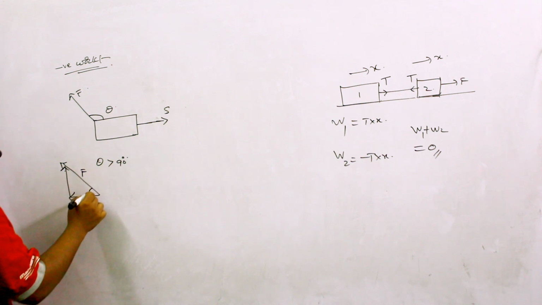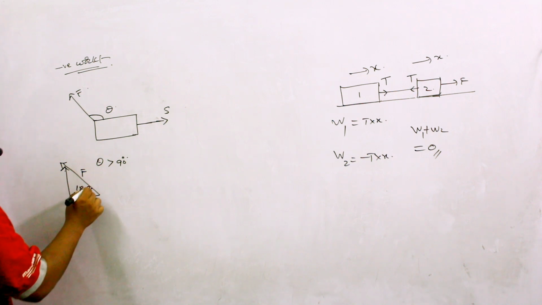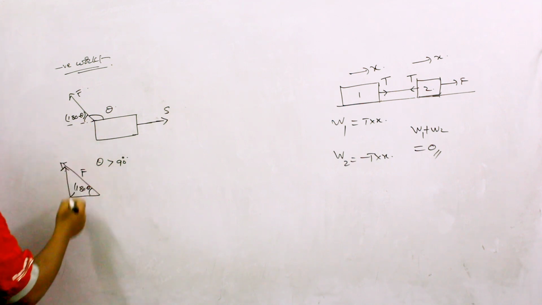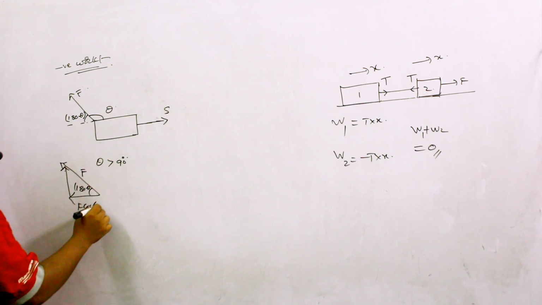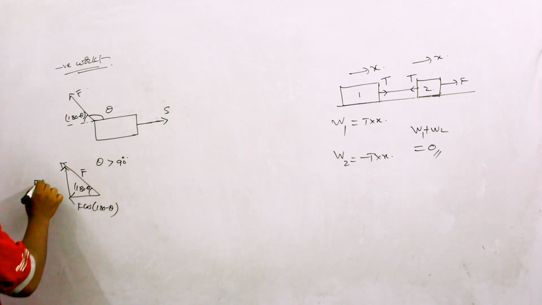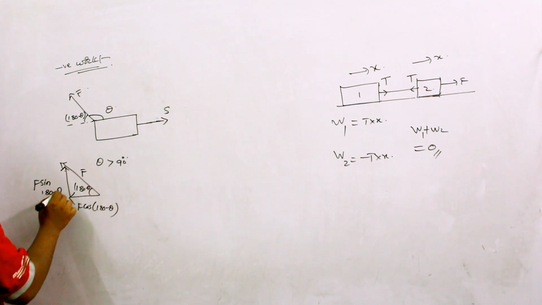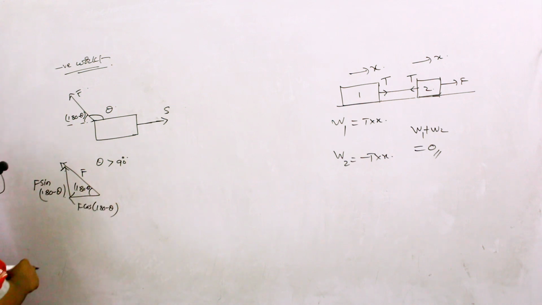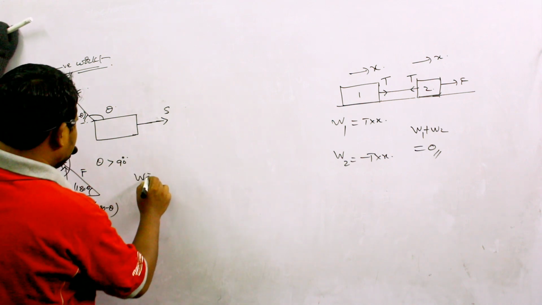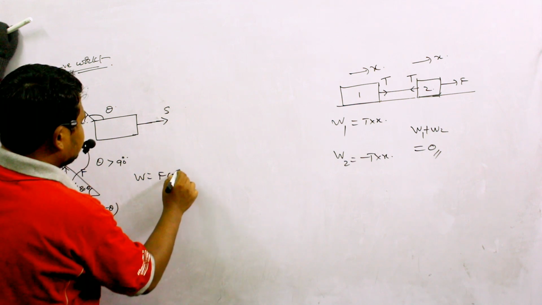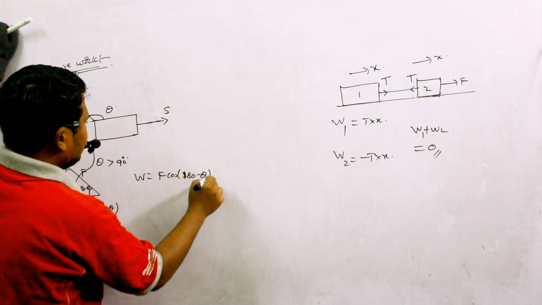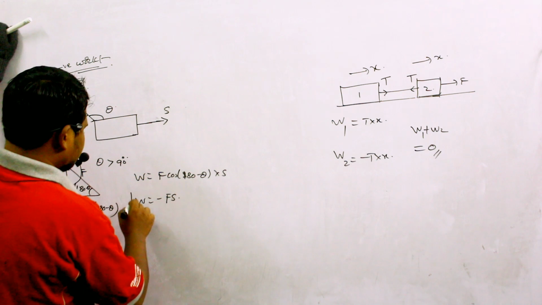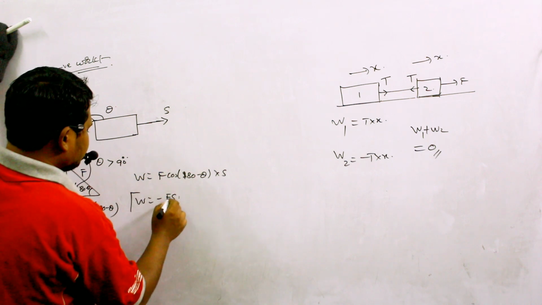This is F, this is 180 minus theta. So I am taking this angle now. If this is theta, this angle will become 180 minus theta. This becomes F cos(180 minus theta), and this becomes F sin(180 minus theta). Displacement and F cos(180 minus theta) are in opposite direction. So definitely I can say work done is equal to F cos(180 minus theta) into S. So W is equal to minus F S cos theta.